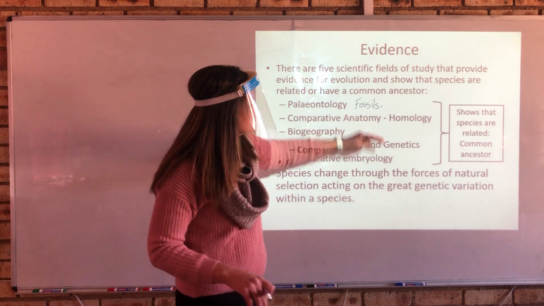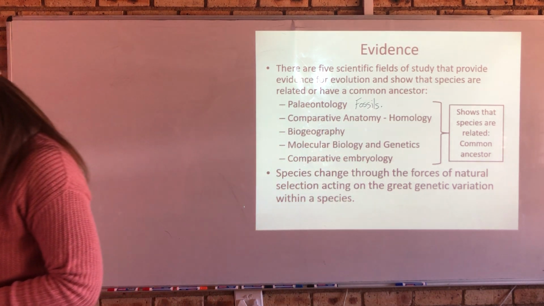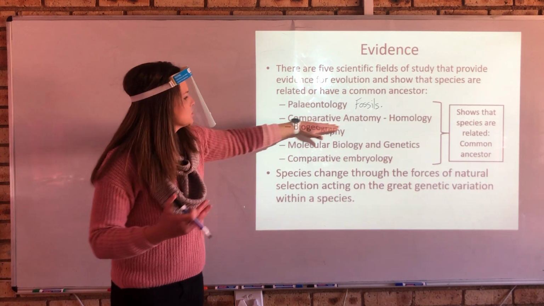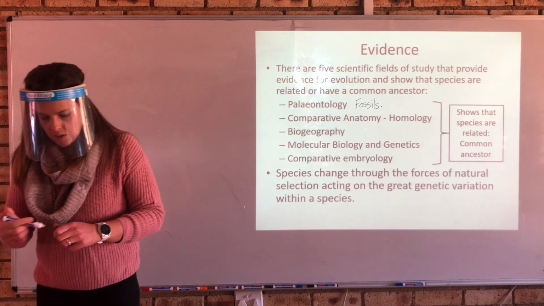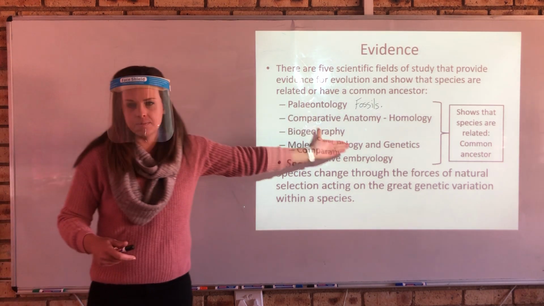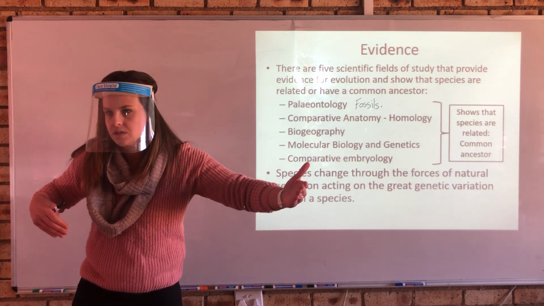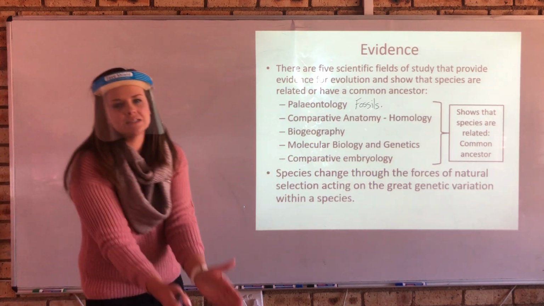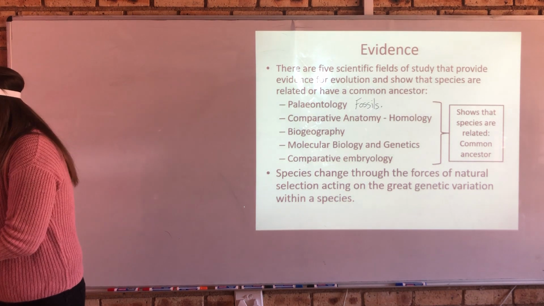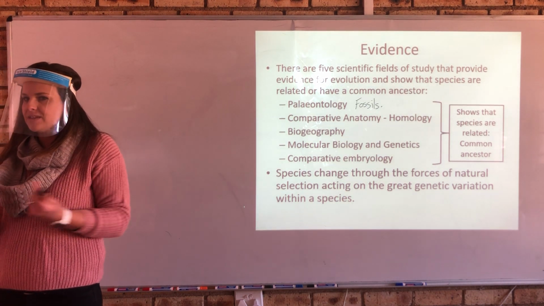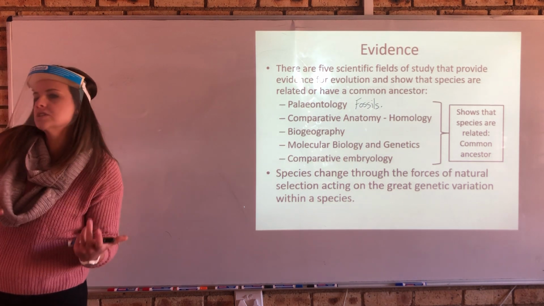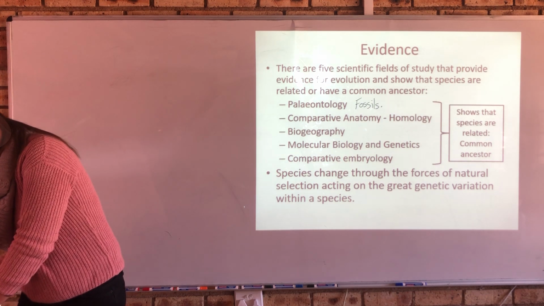Then we have comparative anatomy. Let's just break that word down. What does it mean to have comparison, or what are we doing? We are comparing the anatomy of various animals. And so when we compare the anatomy of, let's say, a human to a fish, you might not think that there's commonality there, but actually there is some commonality there, and that's evidence to show that we came from a common ancestor.